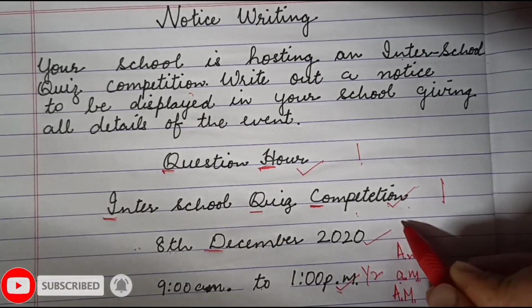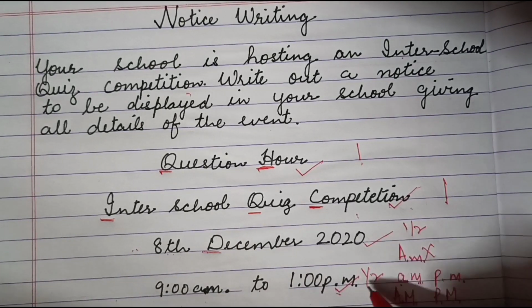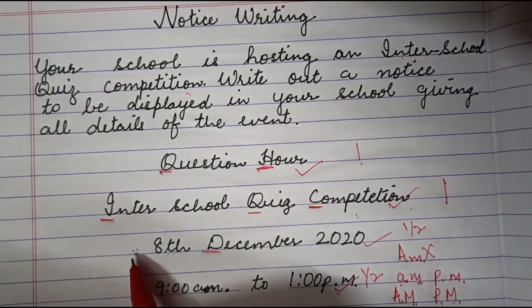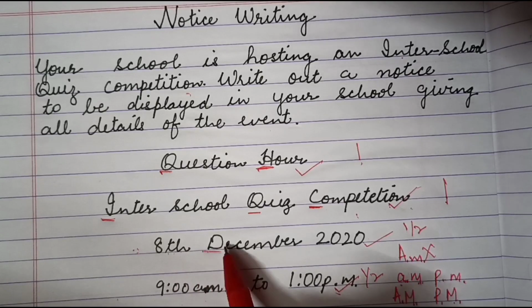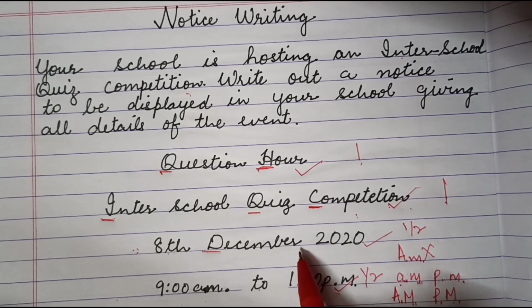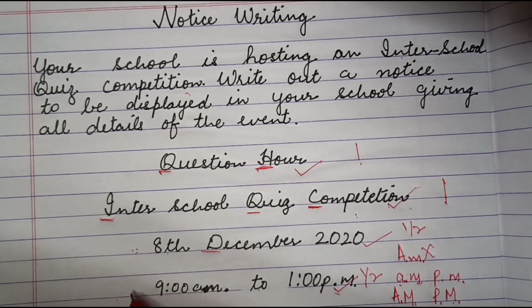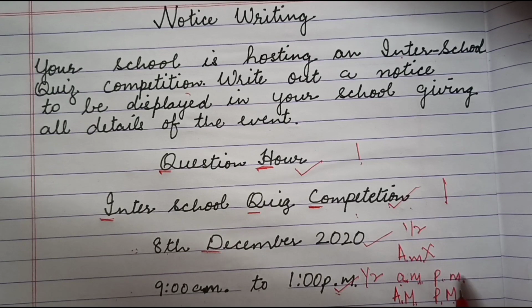This date also carries half a mark. So if you've written everything correctly here, you'll get half mark. Again, I'm repeating, no on when you write date and no comma after the month. And when you're writing time, no from should be written and AM and PM should be written correctly.